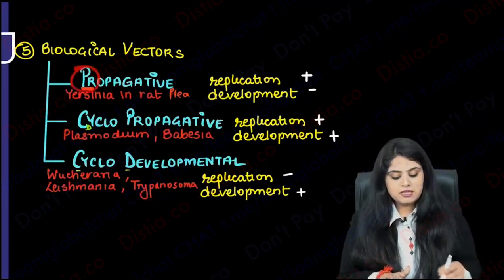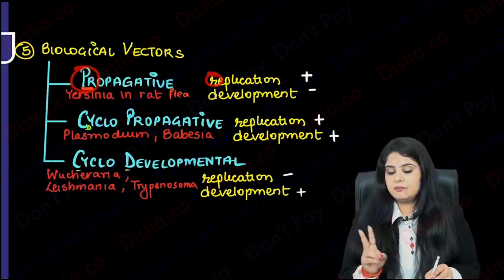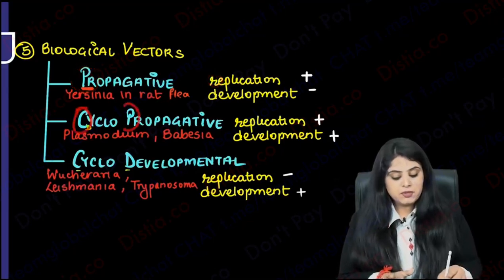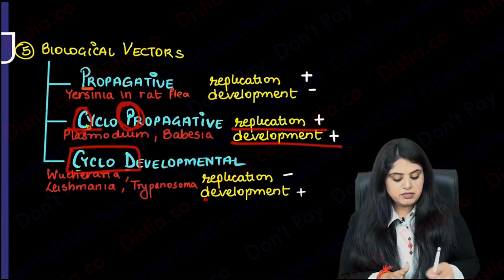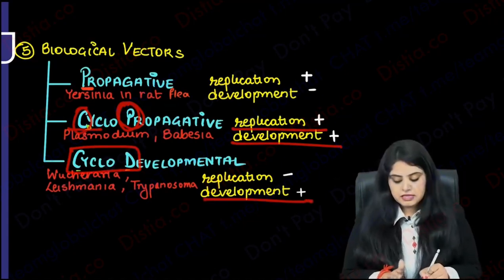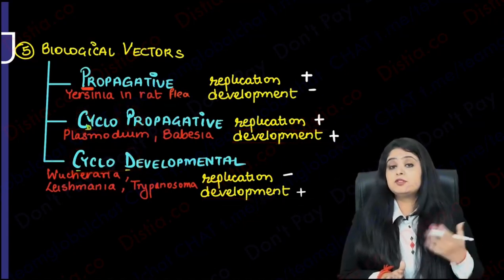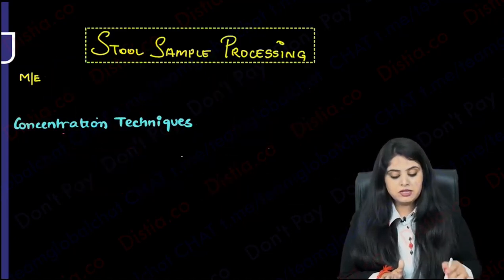So repeating: propagative means replication will occur. Cyclopropagative means propagative, replication will occur, and cyclo means development will also occur. And cyclodevelopmental means just development will occur. Easy to learn. Now before I proceed to the main part, you need to know that whenever I talk about any of these organisms, I will definitely talk about the stool samples.